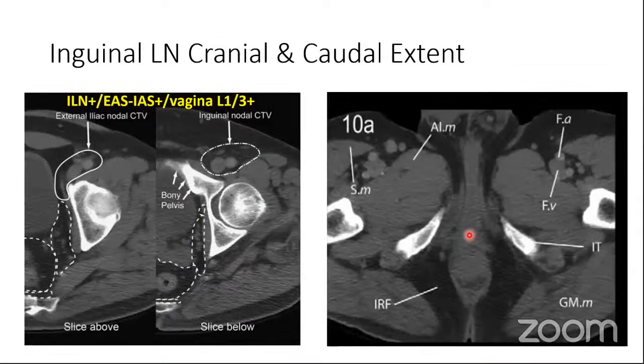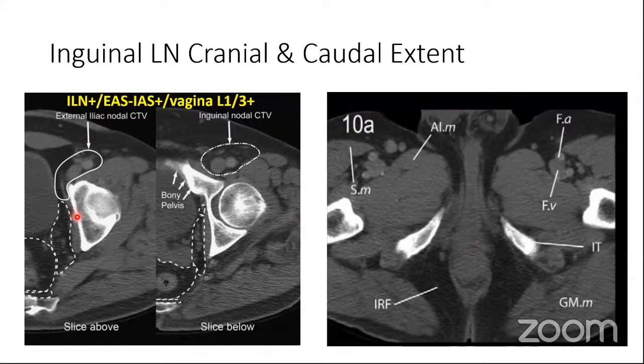Now coming to the inguinal lymph nodes, again, I like to emphasize when you have to take your inguinal lymph nodes. Please remember, just a tumor extending into the anal canal does not become an indication for treating the inguinal lymph nodes. So if your tumor is bulky, the bulk of the tumor is in the anal canal, it is not a superficial tumor, it is involving the internal anal sphincter, it is involving the external anal sphincter, it is going towards the muscle layer, or it is involving the lower 1/3 of the vagina. And obviously, if you have a positive inguinal lymph node, then you have to treat these inguinal lymph nodes.